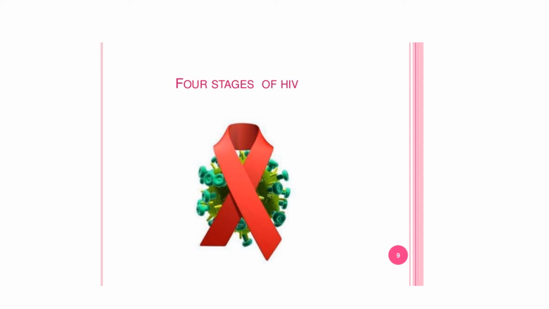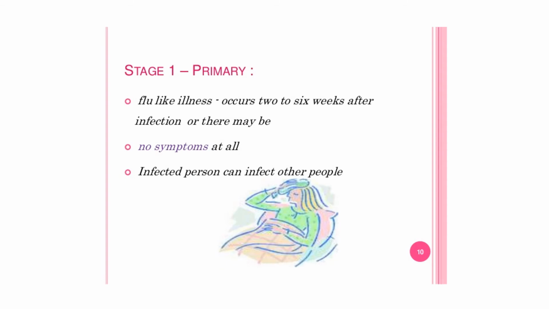Coming toward the stages of HIV, there are 4 stages of HIV. The first stage of HIV infection is called primary infection. There is flu-like illness that occurs 2 to 6 weeks after the infection, or there may be no symptoms at all and the infected person can infect the other person.